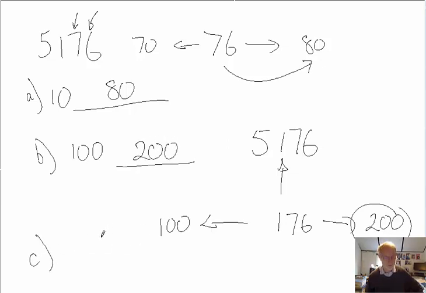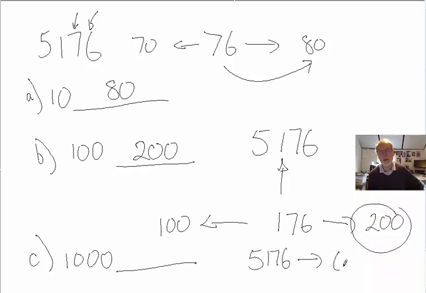And part C, we should be going to the nearest 1,000. So again, if we look at our 5176, it could go up as high as 6,000, that's the next 1,000 up from 5, or it could go down to 5,000, the next 1,000 down, basically, from 5176. I think you'll agree that the closest one is 5,000. So the answer is 5,000. We drop all the digits after the 5. And that's the end of question 18. Again, pause the video and have a playback of that if you're not too sure what I was doing.